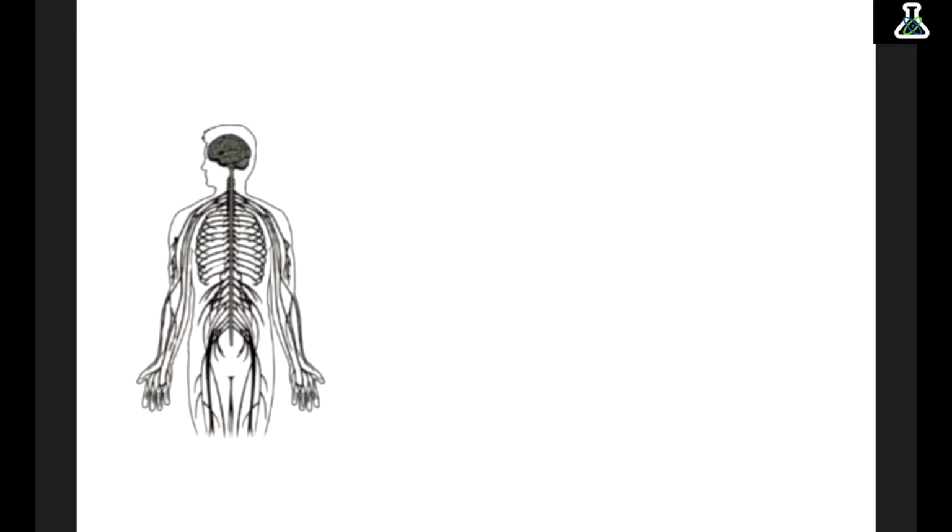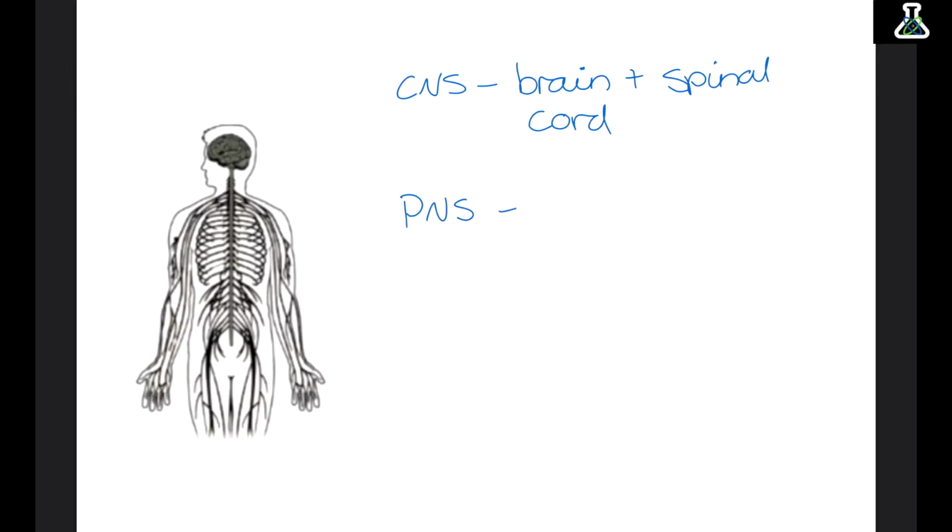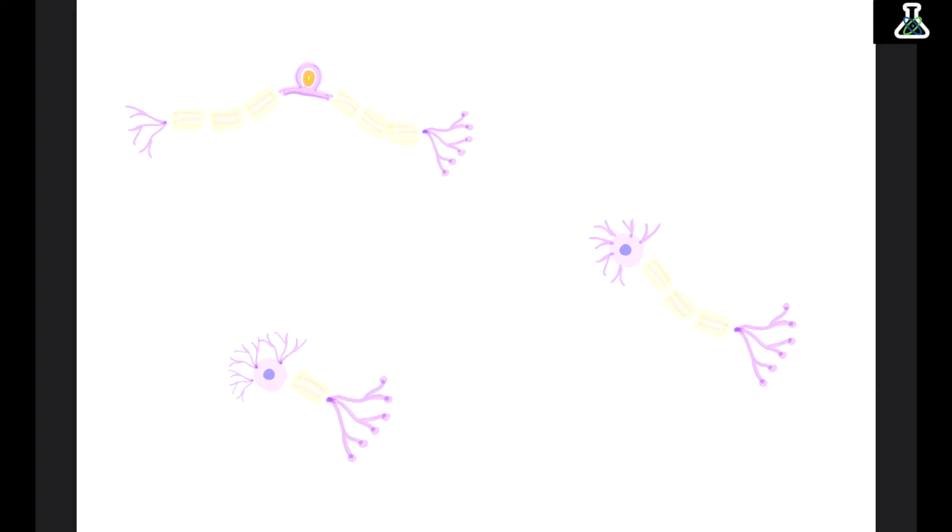So the nervous system is the way that the body sends and receives information. There are two parts. The central nervous system is made up of the brain and spinal cord. And then the peripheral nervous system is made up of all the other neurons.